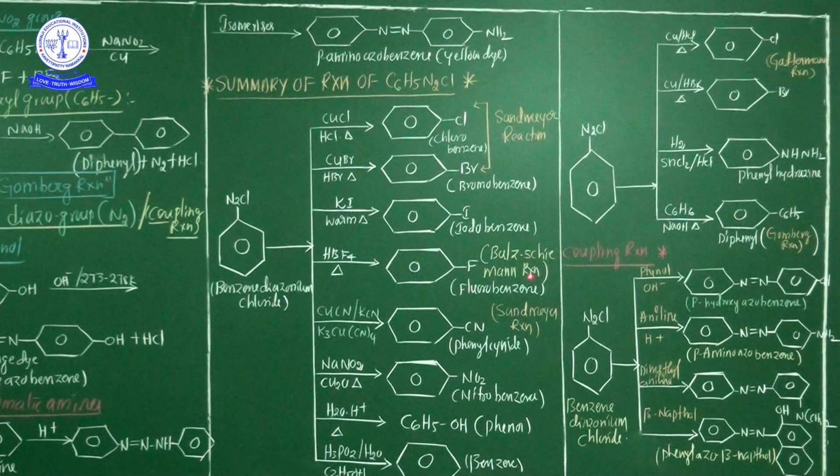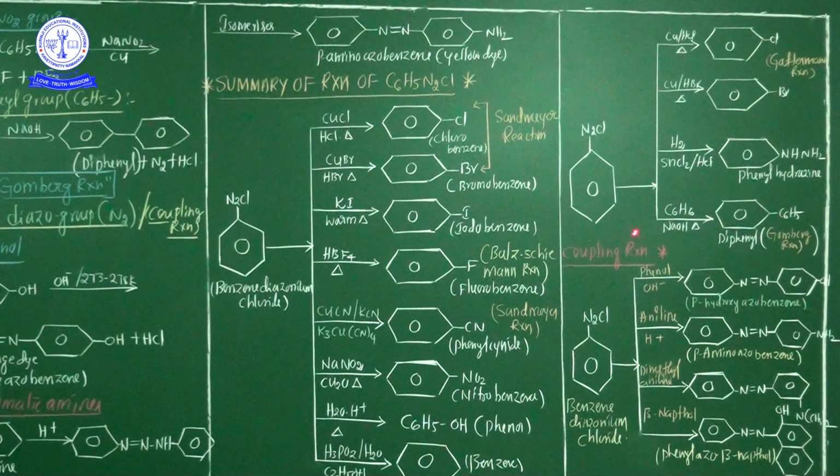In the entire diazonium chloride chapter, different types of named reactions came. Number one is the Sandmeyer reaction. Number two is the Gattermann reaction. Number four is the Gomberg reaction. Okay? These are the summary of reactions of benzene diazonium chloride. Whenever you prepare the chemical properties of diazonium chloride, this chart is very helpful to every student. Okay? Now last and final category is the coupling reaction.